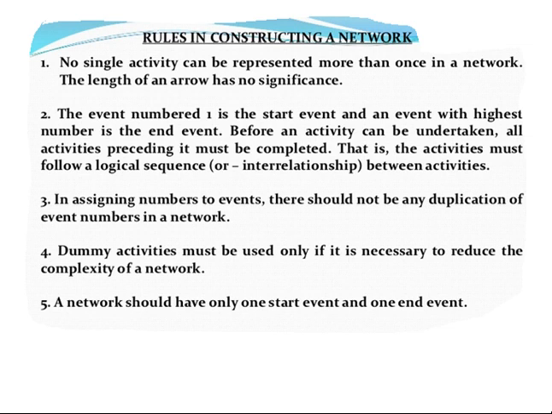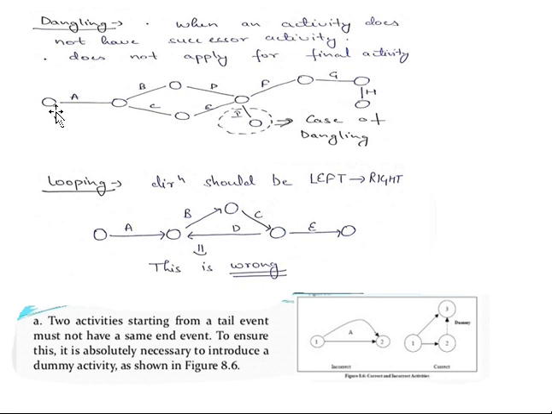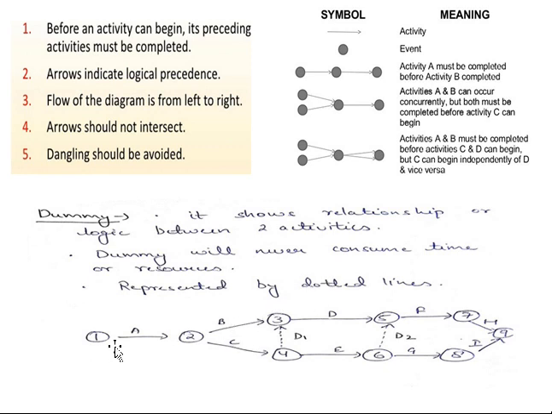The next one is rules in constructing the network diagram. When you are constructing your network diagram, we construct it with the help of some arrows, and I told you these are called activities. A is an activity that has a start point 1 and end point 2. B is another activity with start point 2 and end point 3. C is another activity with start point 2 and end point 4. When you represent it like this, some student may ask, what is the length of this arrow?